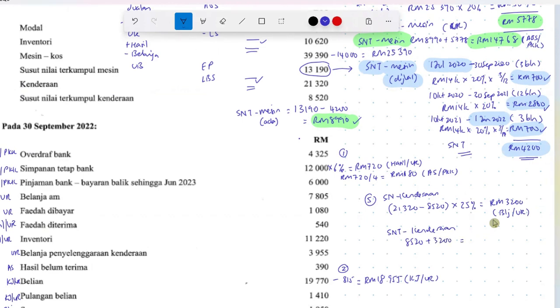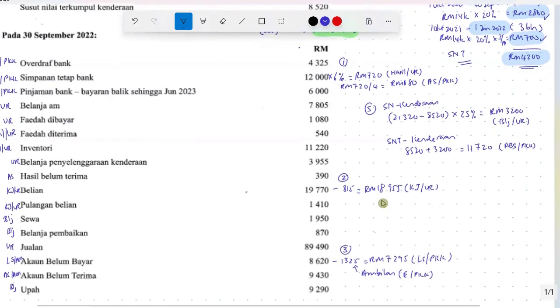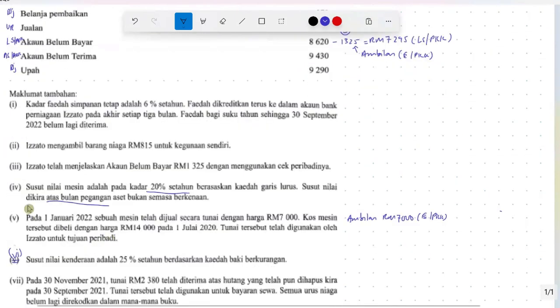With that, we get the accumulated depreciation, susut nilai terkumpul akhir tahun, RM 11720. This one will be in asset bukan semasa in the PKK. We deduct from the cost of kenderaan later on. Okay, so have this working in our answer script also. Number 6, now number